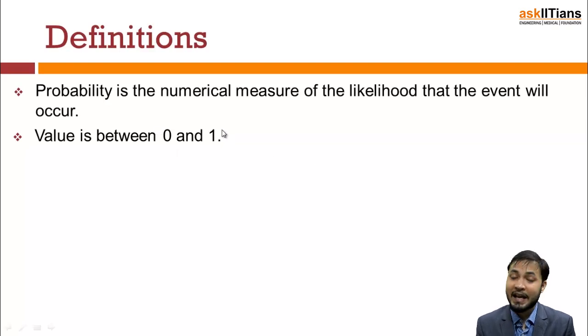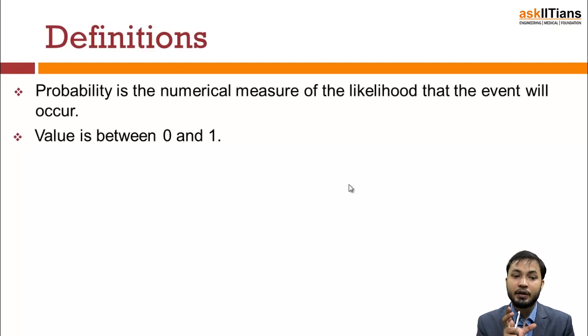Take any probability, its value will be from 0 to 1. It cannot be greater than 1, and it cannot be lesser than 0. Why? For a particular thing to happen, either it will happen or it will not. If it is happening, then it is 1. If it is not happening, then it becomes 0.